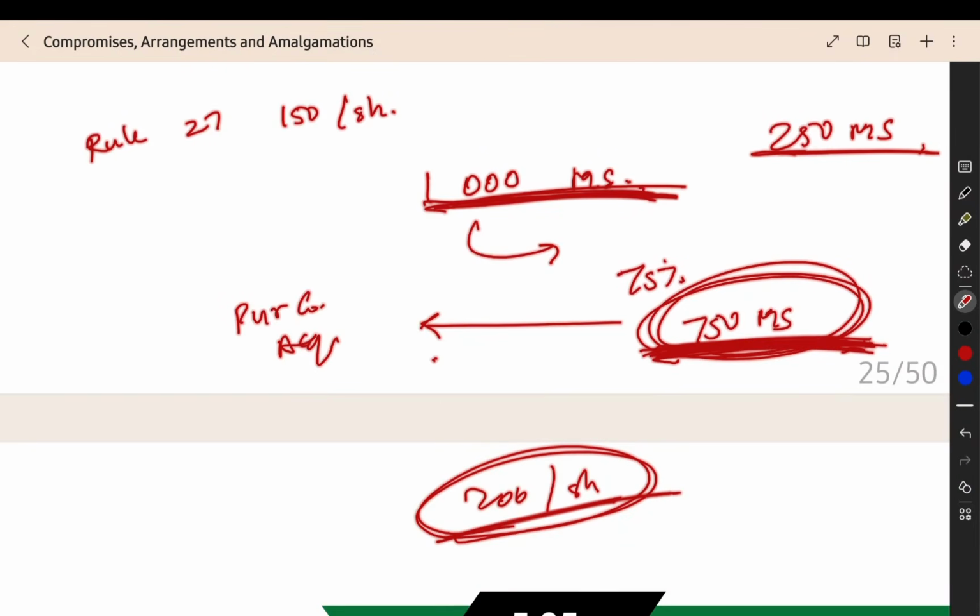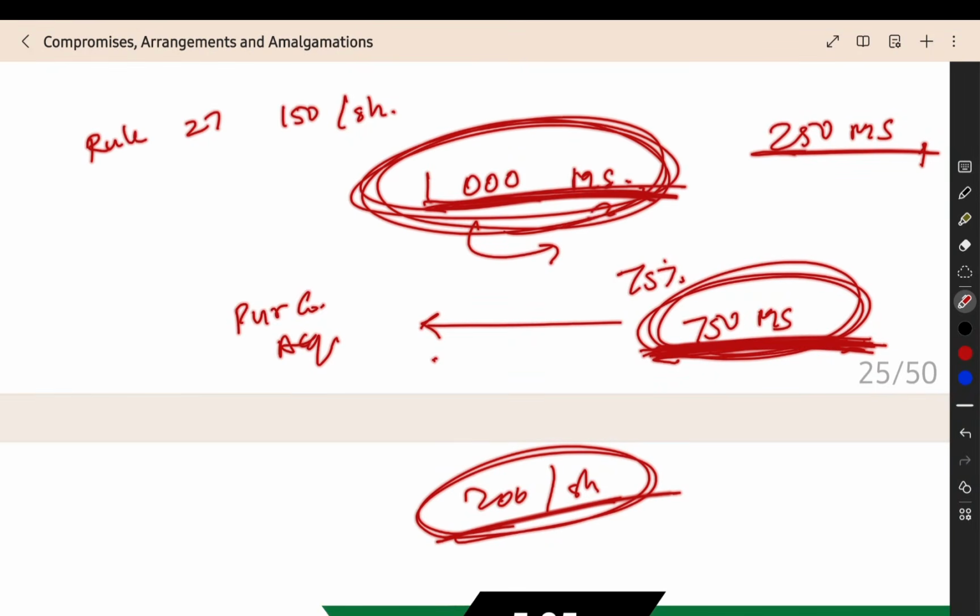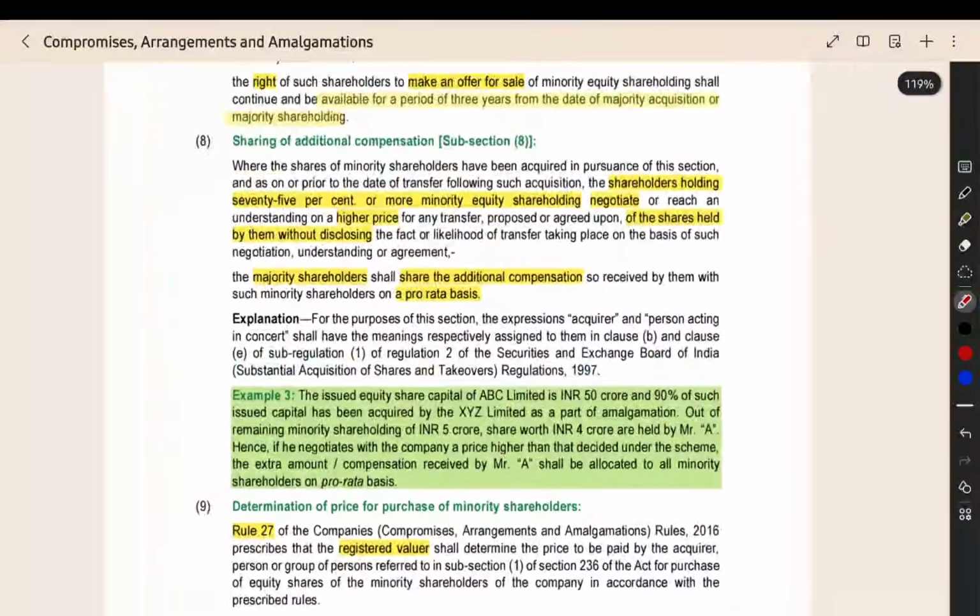So this is wrong, and the extra consideration whatever you are getting should be divided on a pro rata basis among the entire 1000 minority shareholders. So that they have given here.